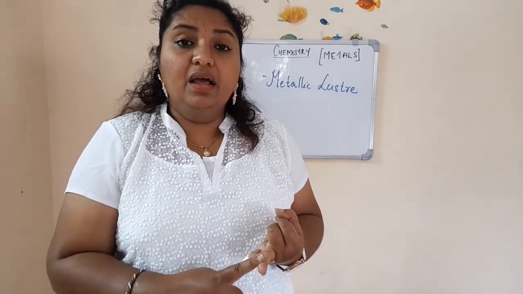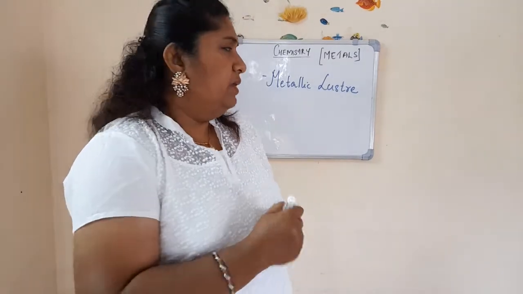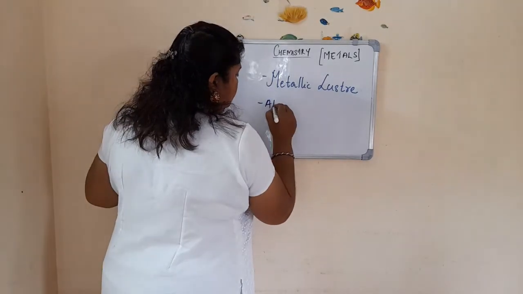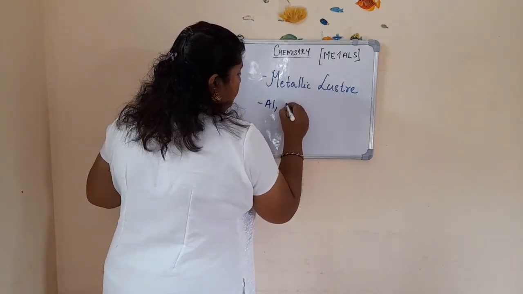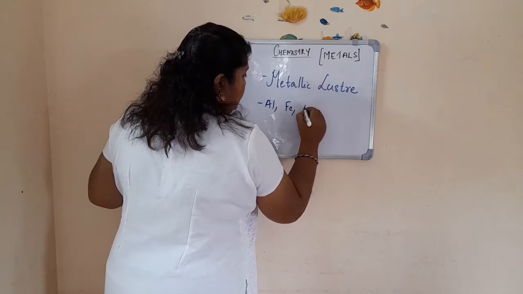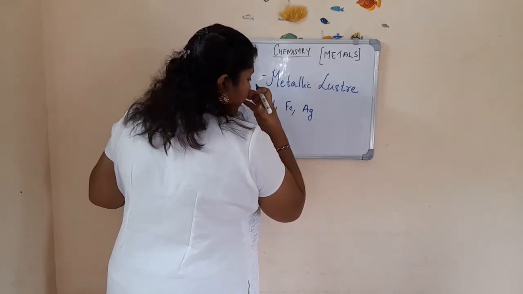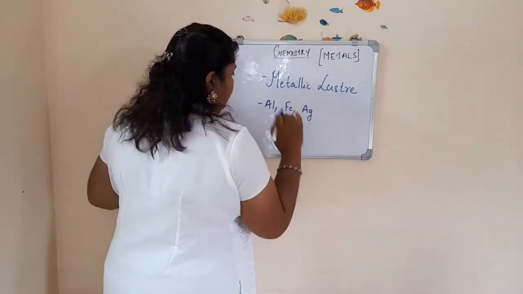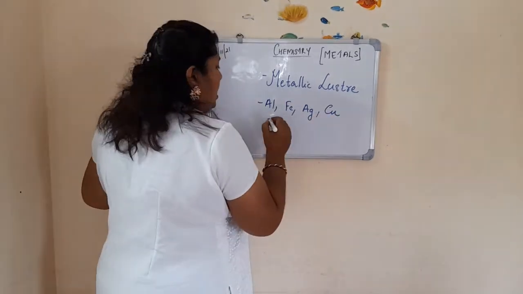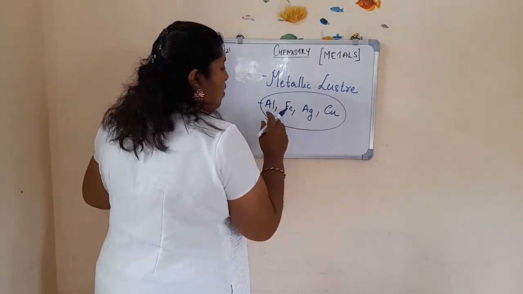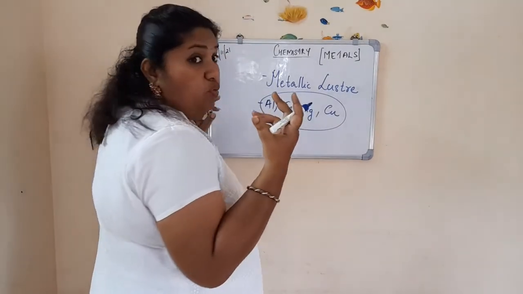And what metals are usually used for cooking utensils? Aluminium, iron, silver, and copper also. So these are the metals commonly used for making utensils for cooking.